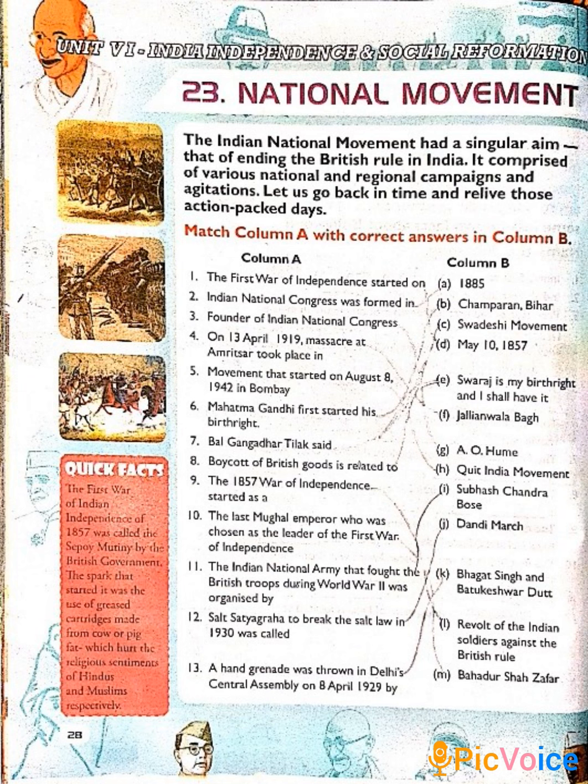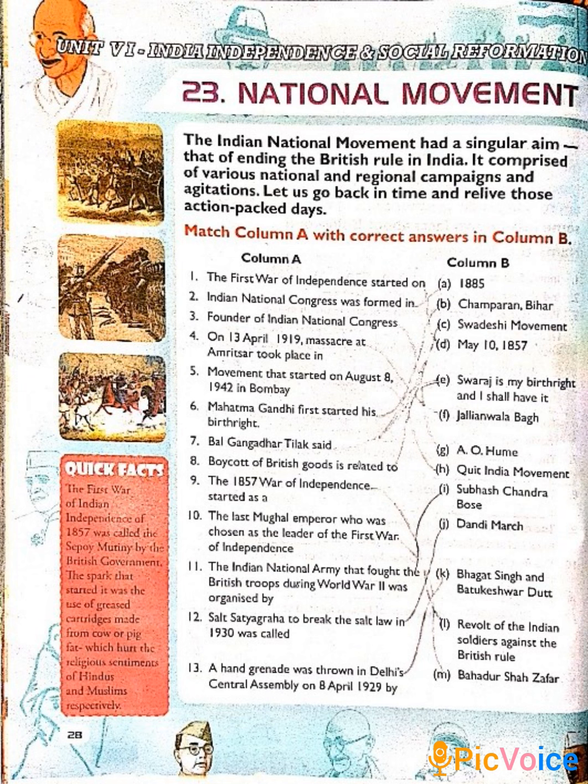Now number 6, Mahatma Gandhi first started his movement. From where did he start it? Champaran, Bihar. That is the B part. You have to match 6 with B part.